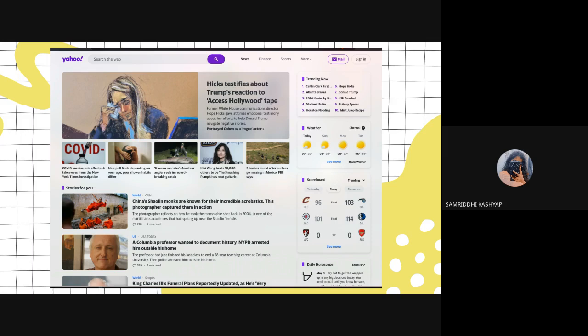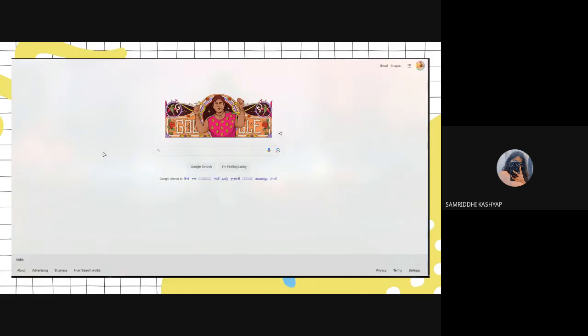The moment you search yahoo.com, this is what it would show you, and this is what Google would be showing you. So this really tells you what the main focus of the company is. That's all I would want to say.